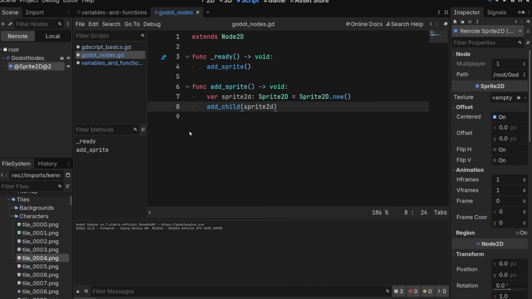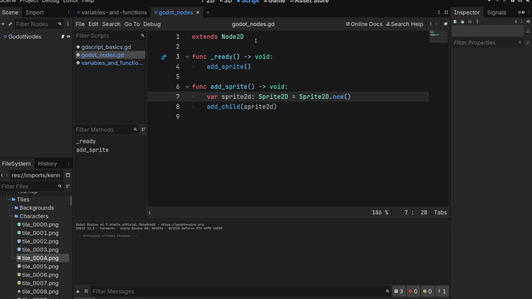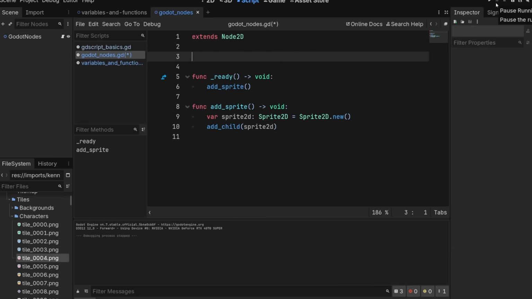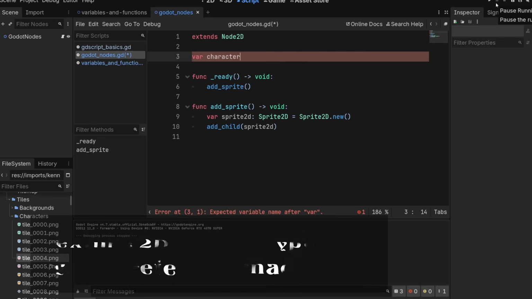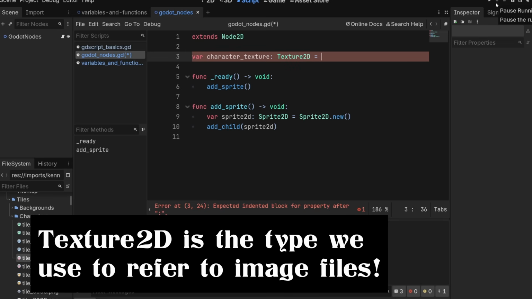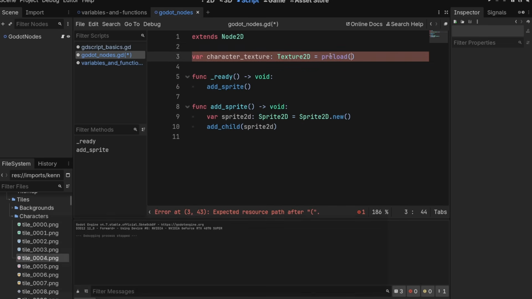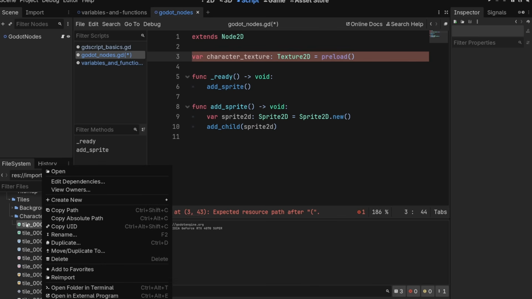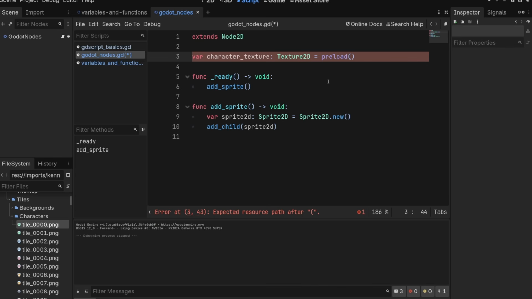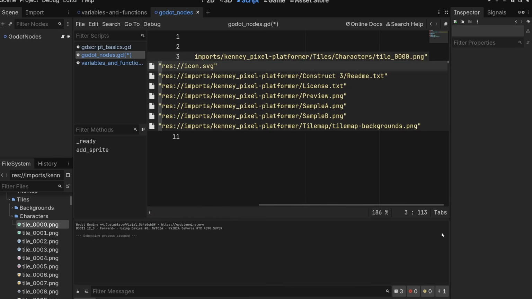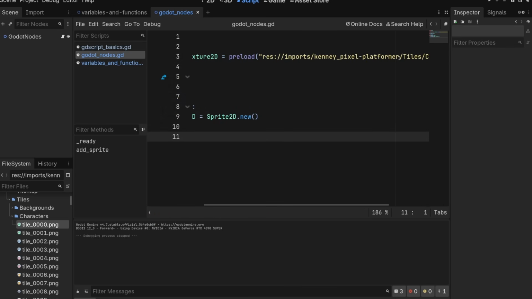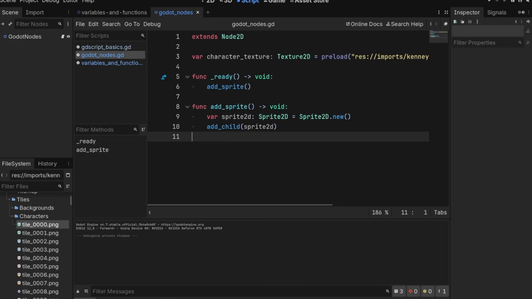So let's add a texture to it. There's a couple ways we can grab one. I'm going to use preload. I won't go into this too deeply, but it lets us preload a file resource. So we'll say var character_texture: Texture2D = preload. Preload runs when this script is loaded, so it doesn't have to run every time we use it. What we do is right click on one of these character tiles in the bottom left, click on copy path, and then put two quotation marks and put that between them. So this will get us a reference to that texture that's living in our file system.